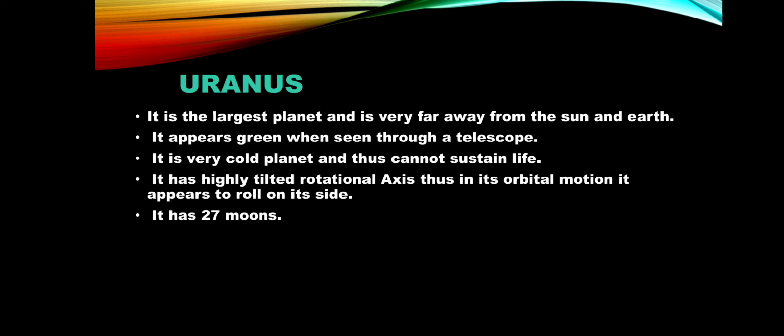It is a large planet and it is very far away from the sun and Earth, and it appears green when seen through a telescope. It is a very cold planet and thus cannot sustain life. It has a highly tilted rotational axis, thus in its orbital motion it appears to roll on its side. It has 27 moons. ये जैसे हम बॉल को लुढ़का देते हैं, इसकी रोटेशन इस तरह से है because highly tilted इसकी रोटेशनल एक्सिस है.